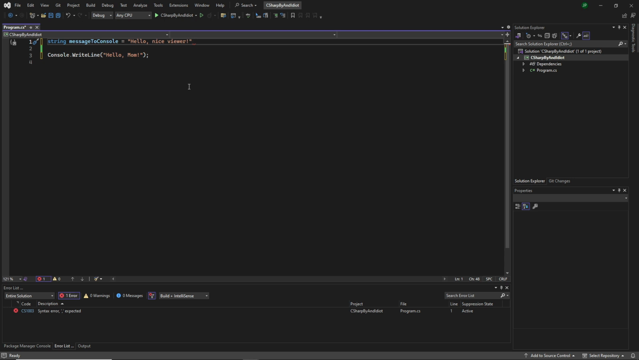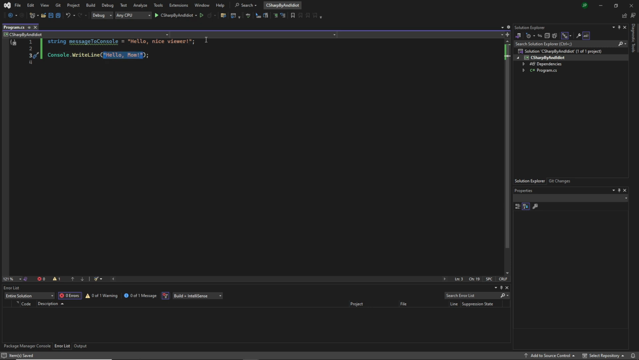Something else. You can see this little red squiggly line is complaining because it needs a semicolon. This is how we end a line, and that's something that the compiler needs to know. So every time we do this, we also need to end it with a semicolon, or it will not build. You can see in the console that we have a syntax error. It's expecting a semicolon. So we add that, and it's happy again.